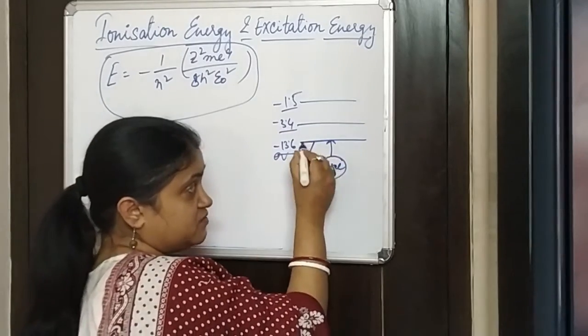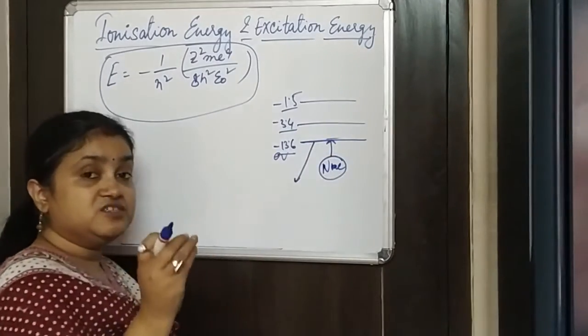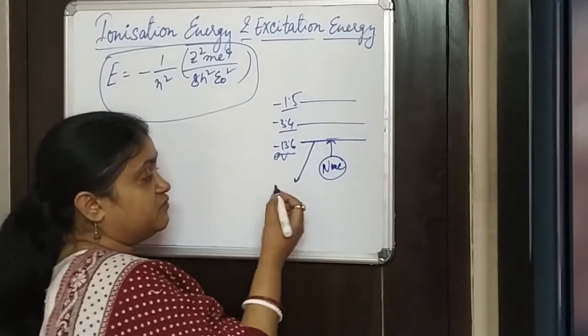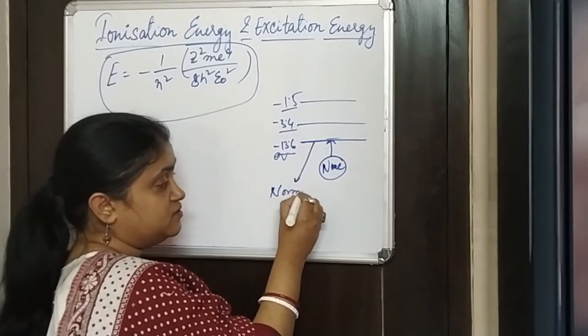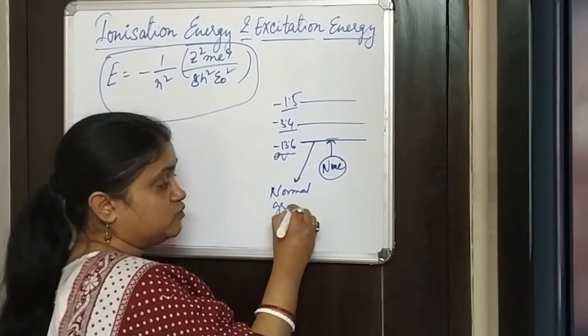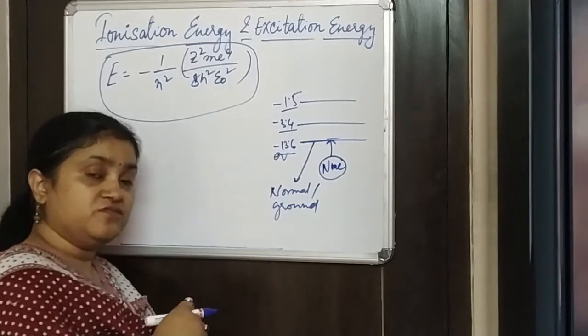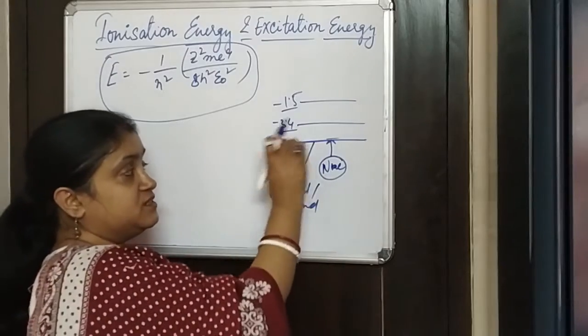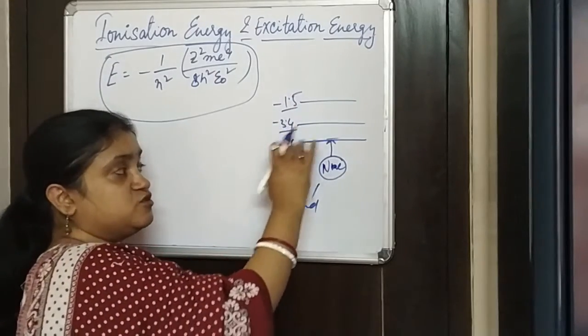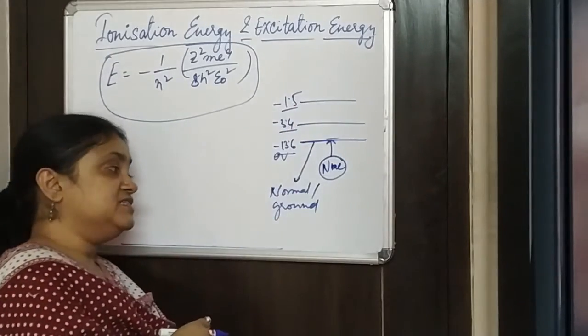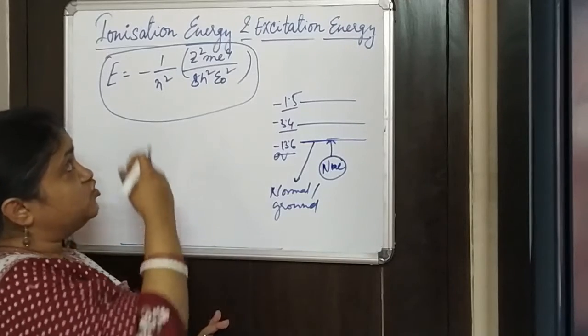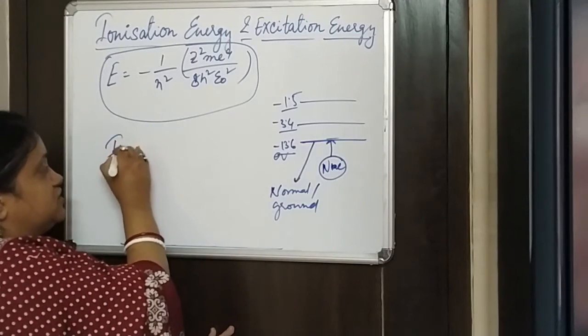This first energy level, where the energy is least, we call the normal state or ground state of energy level, because here, if you consider the negative sign also, the energy level is the least.